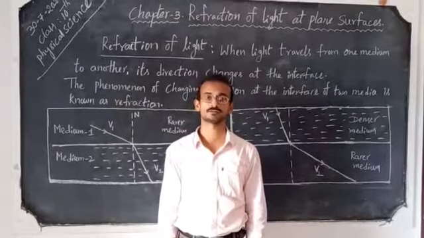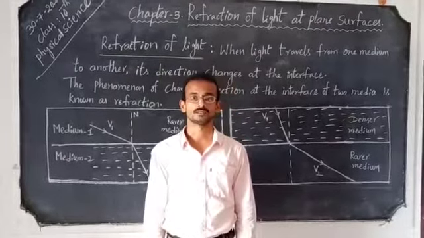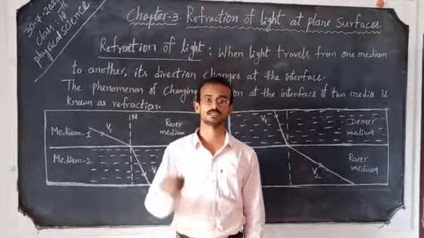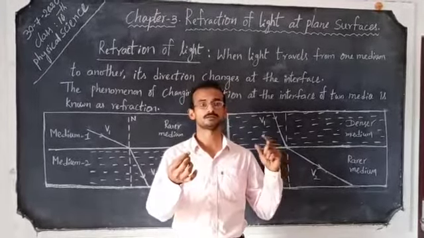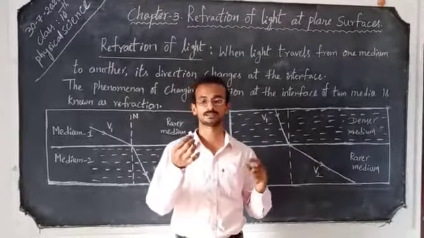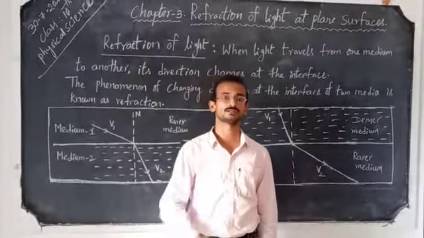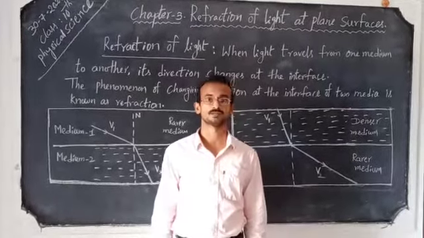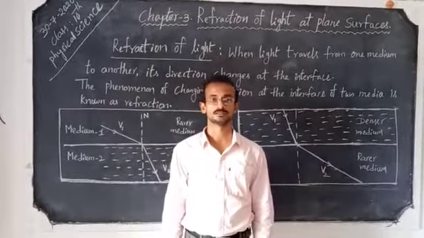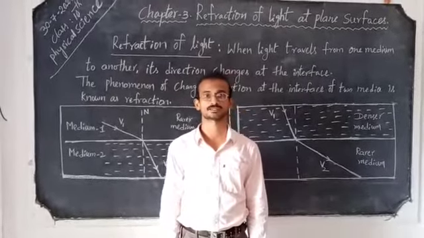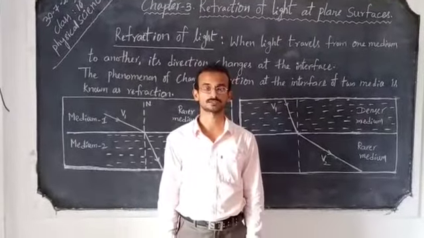And moreover, one more thing we observe: if sunlight is falling on a wall, and a person places a nail near the wall, then another person observing from near the wall sees the image of the nail, a metal material, on the wall. The wall behaves like a mirror. These things are also due to the refraction of light. We will learn more about refraction of light in this chapter.